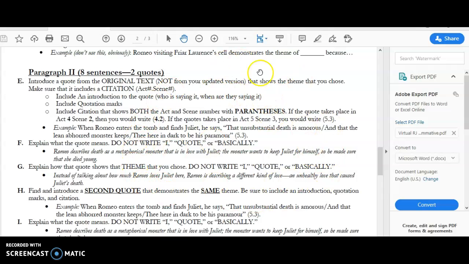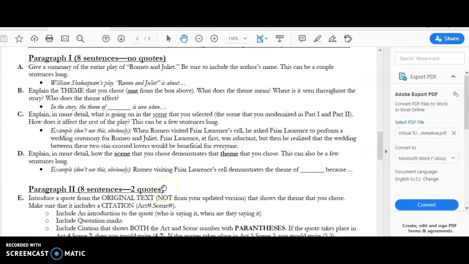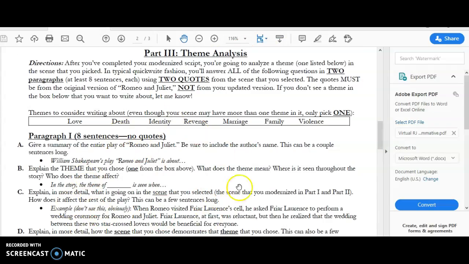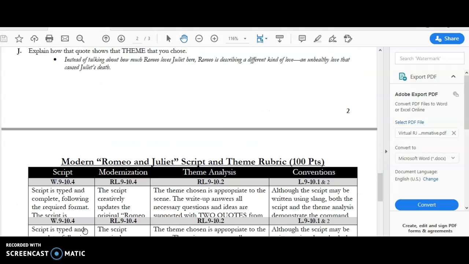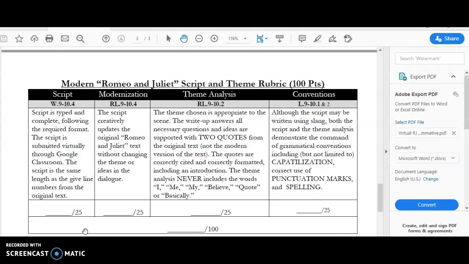And this gives you the full, like, every single sentence what I'm looking for. So you're not going to have to worry about being creative on this part. You are already creative in the first part. This second part here is not where you be creative. This tells you exactly how to write both of your paragraphs. You'll see paragraph 1 is kind of short. Paragraph 2 is a little bit longer because you've got to talk about your quotes. But if you need help finding quotes, let me know. I love to help you find quotes. And you'll see there's an example of each sentence even that you have to write, just so you know exactly what I'm looking for. There's an example. Nicey nice. And this last part is just how you're being graded.